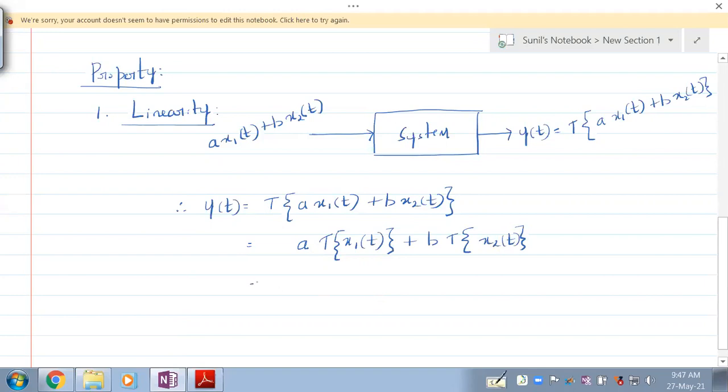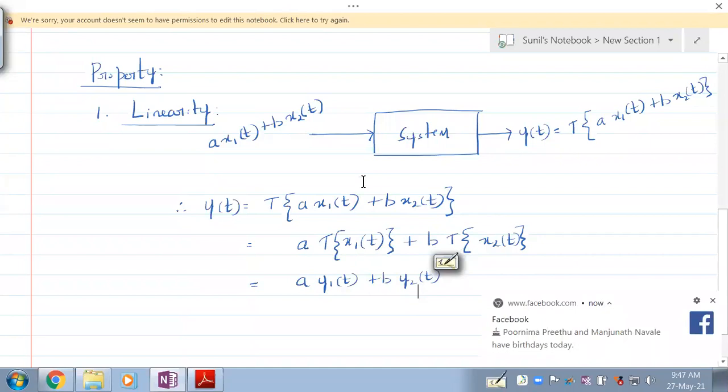So this can be written as a into y1 of t plus b into y2 of t, because transformation on x1 of t will give you an output y1 of t, and transformation on x2 of t will give you the output y2 of t. So if in a system the scalars can be kept out and the transformation applied on the signal, then we can call such a system a linear system. Everybody understand that?